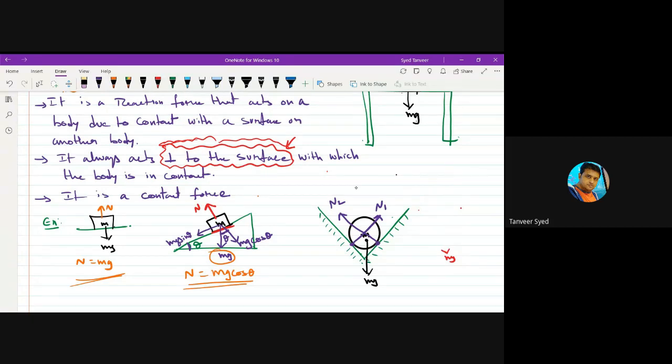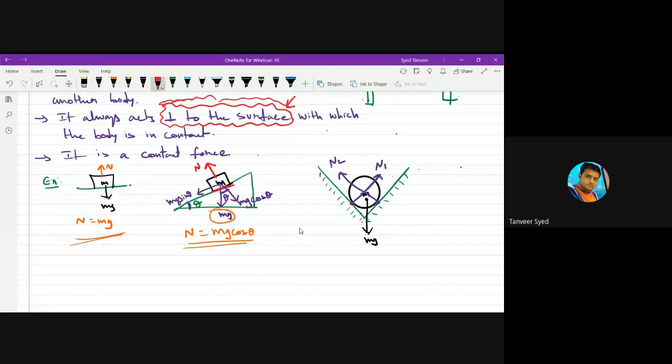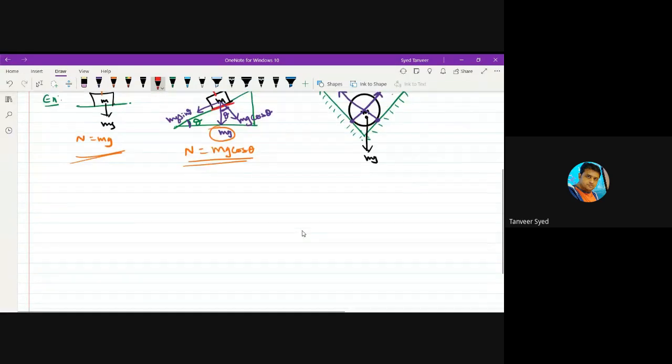Next. Suppose you have a horizontal floor and a vertical wall, and a rod or ladder is placed like this. Then is there normal reaction on the rod due to the walls or floor? Yes, there is normal reaction.